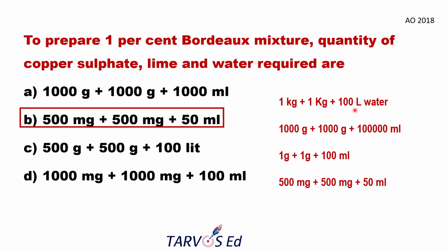Whenever you come across such complicated questions which you have to derive, you can start from the standard of 1 kg of copper sulfate and 1 kg of lime in 100 liters of water. From that you can derive in your own way and compare with the options given in the question. This is how we can compare and eliminate such complicated questions.